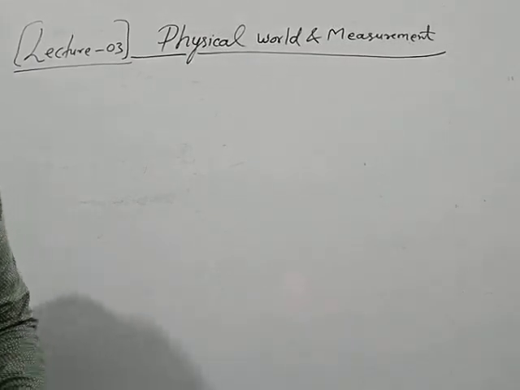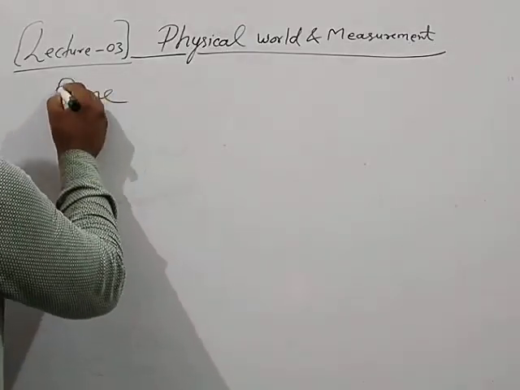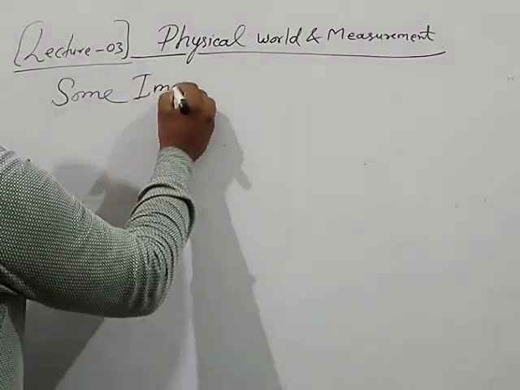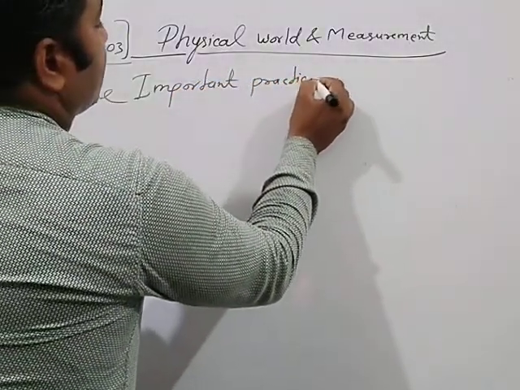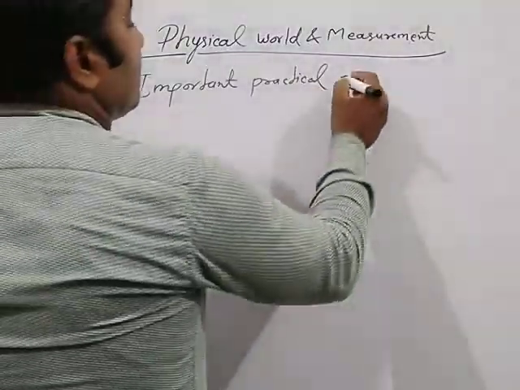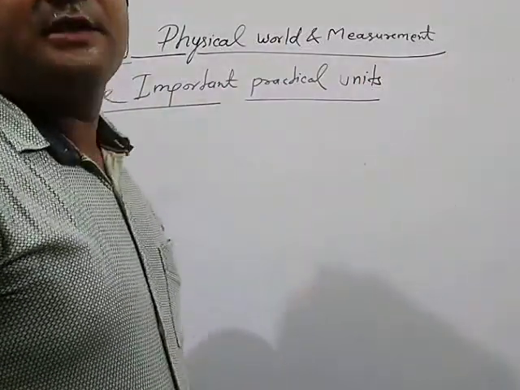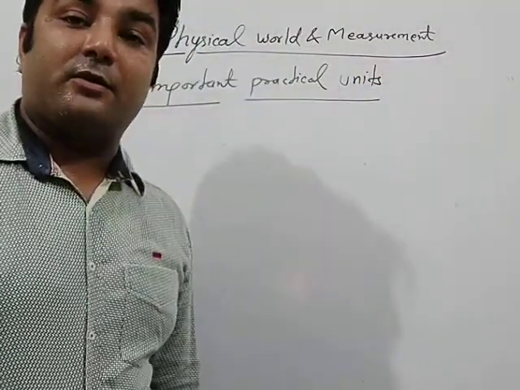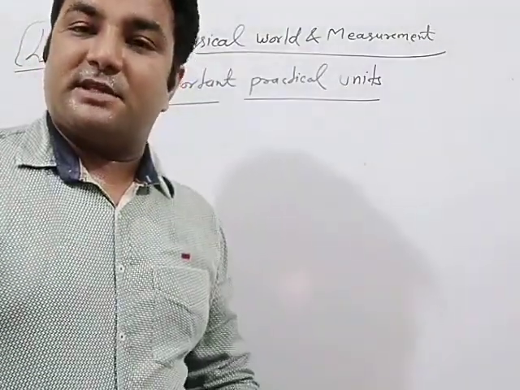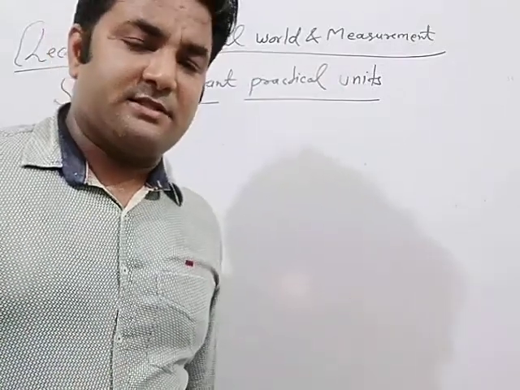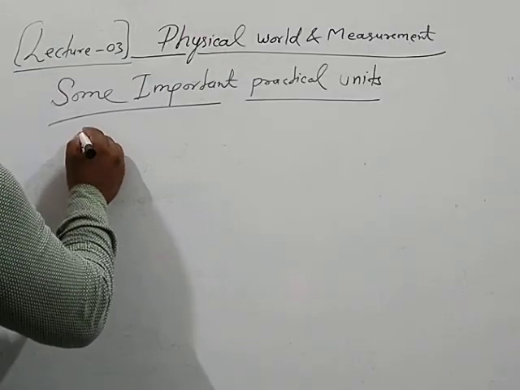The first practical units, some important practical units that are used in the sense of macroscopic measurement. Macro means MACRO, that is for measuring large distances. Here, the first unit is the astronomical unit.